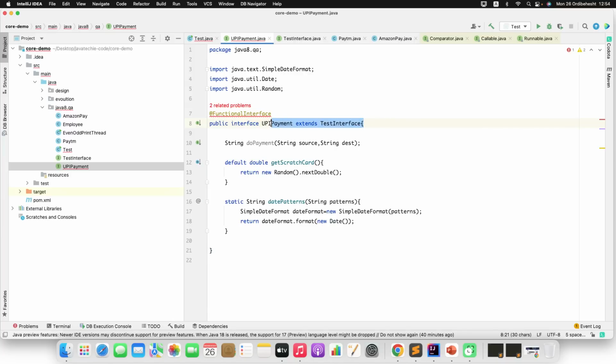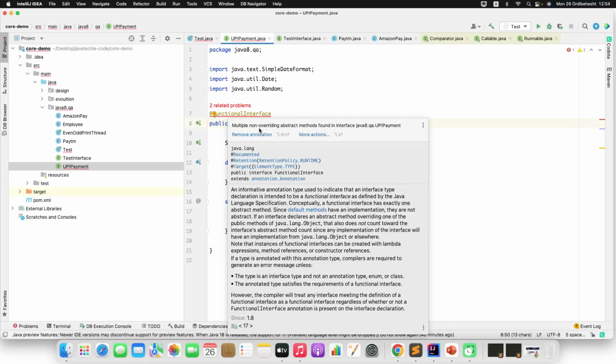You can do that, but if you are doing that, then your functional interface will not act as a functional interface. Since this API payment extends from the test interface, there will be two abstract methods. For now, do payment is defined inside this API payment, but the test method is inherited from the test interface. So if you see the error, you can understand.